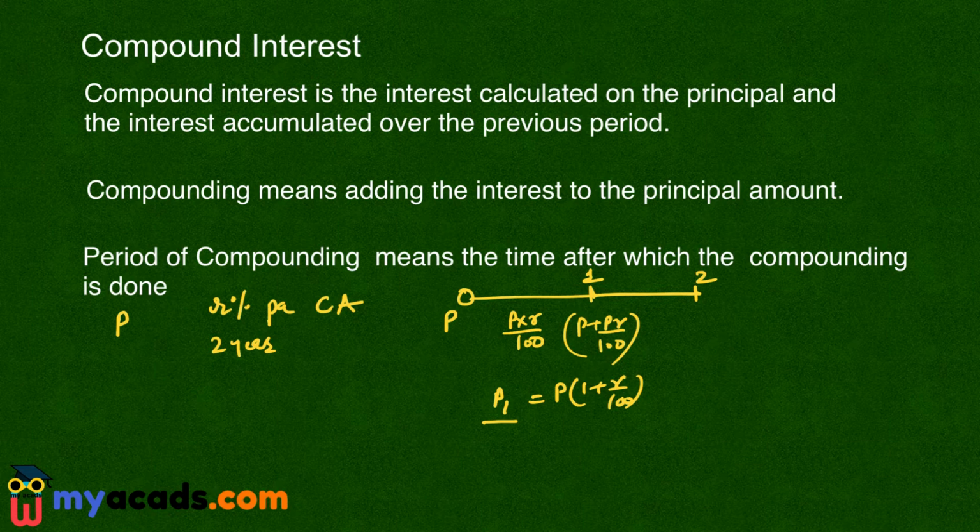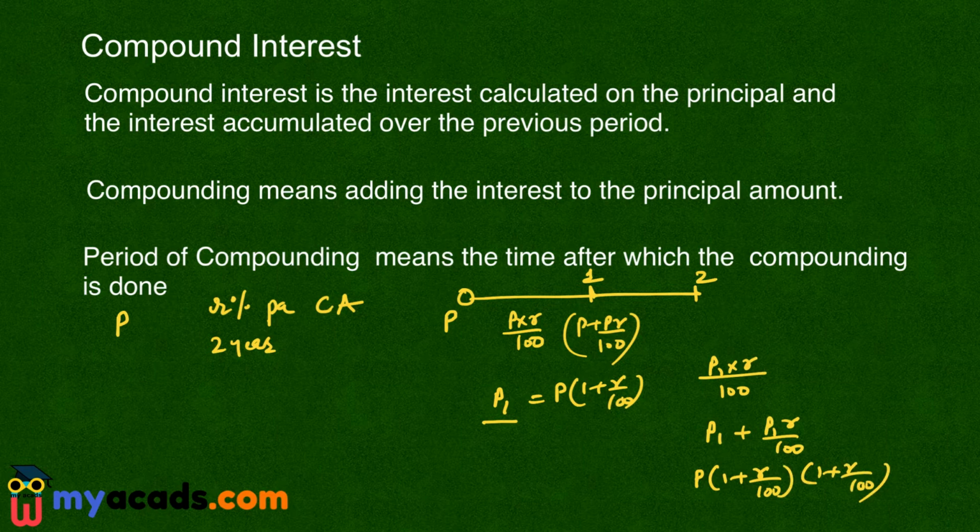So my simple interest will be P1 into R, time period is 1 upon 100. So at the end of 2 years, the total amount due will be P1 plus P1 into R by 100. Now P1 is P into 1 plus R by 100. So my total amount due after 2 years is P into 1 plus R by 100 raised to the power 2. So we have seen that in compound interest, the interest is calculated on the principal and the interest accumulated over the previous period.